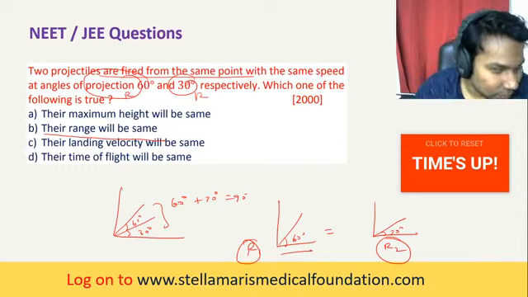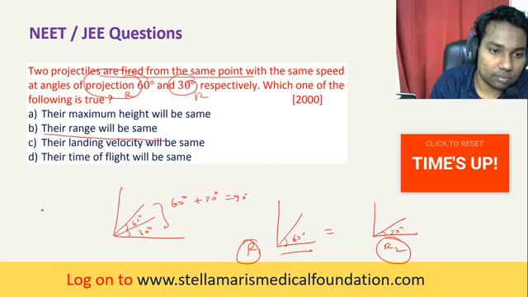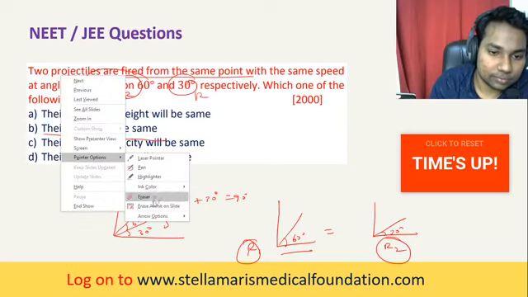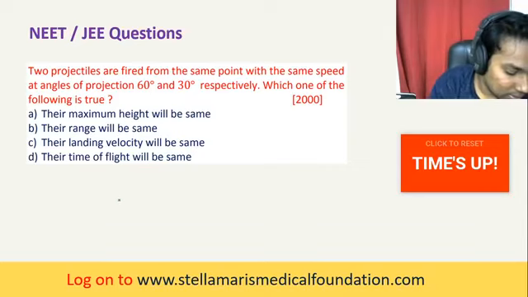It is clear for everybody. George, what about you? Yes, sir. No, it cannot be A. Their range will be the same.